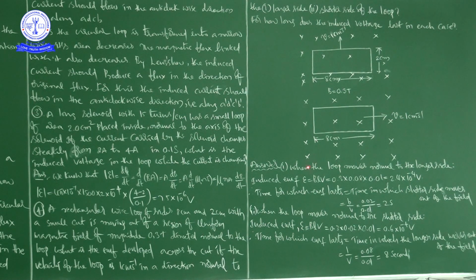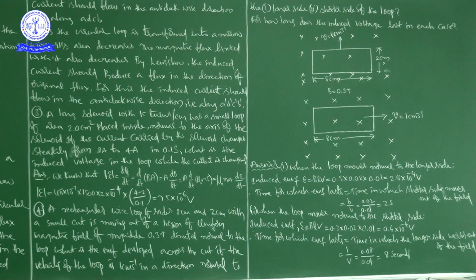What is the EMF developed across the cut if the velocity of the loop is 1 centimeter per second in a direction normal to the longer side, or the shorter side of the loop? Now, for how long does the induced voltage last in each case?